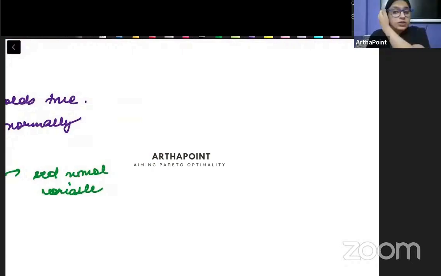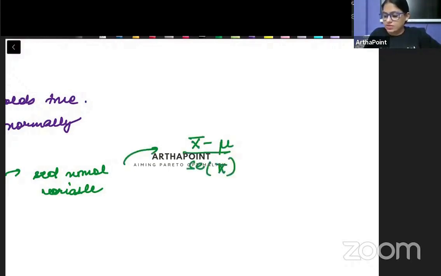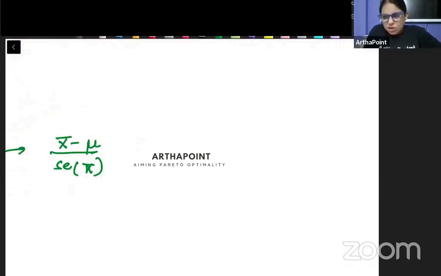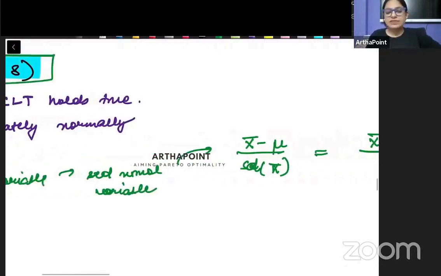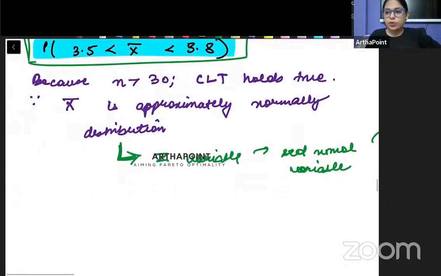And how do we convert this? Very simple. It will be X bar minus mu upon the standard error of X bar, or standard deviation of X bar, as you may say. So X bar minus mu upon its standard deviation, which was sigma by root n.